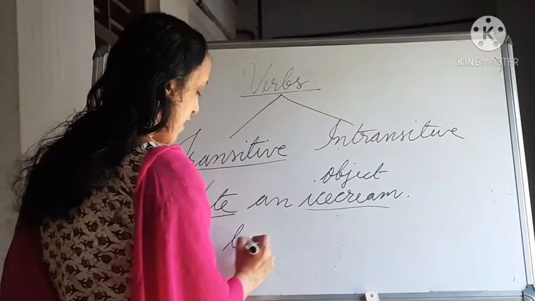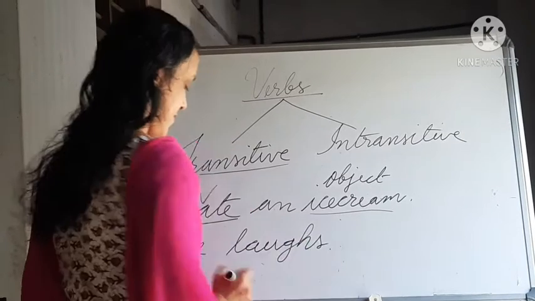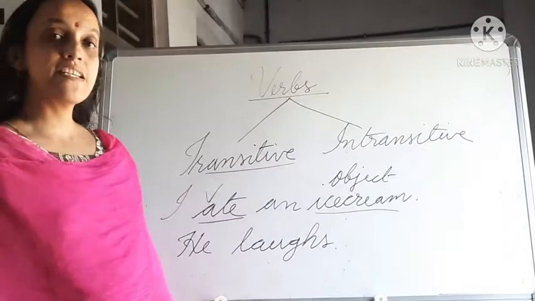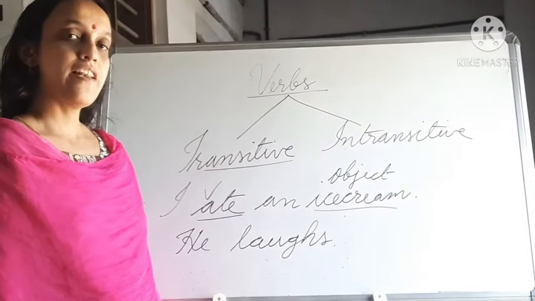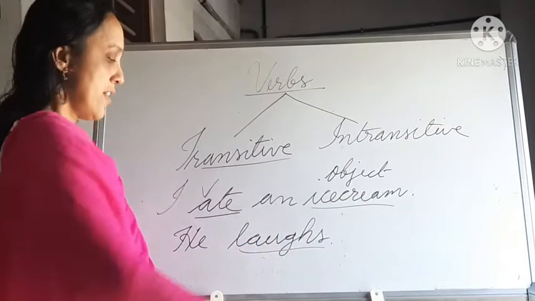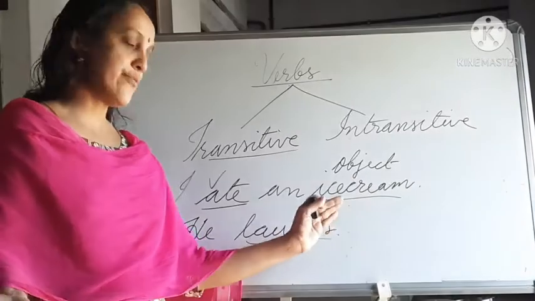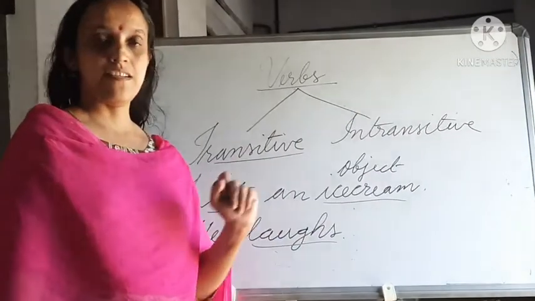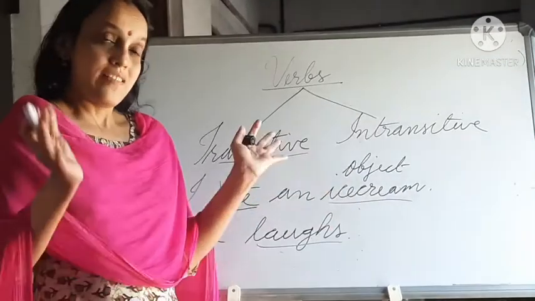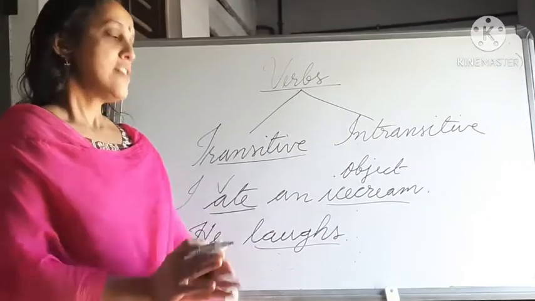He loves. Tell me, which is the verb? Loves is the verb. This is the action word. And what does he love? We don't know. We didn't get an answer. So there is no object.